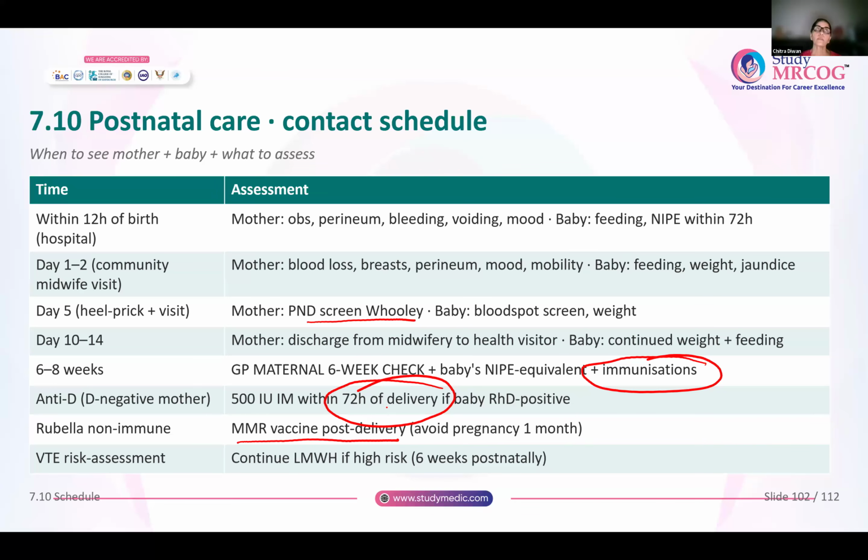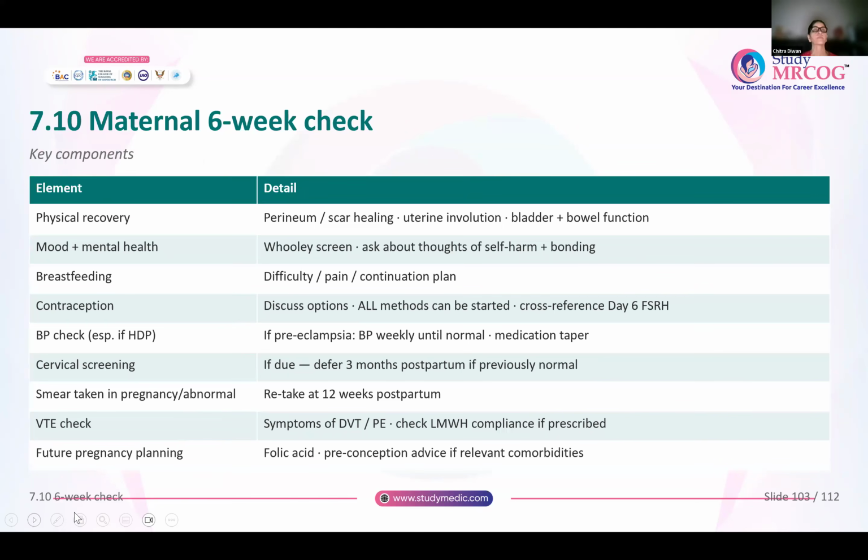And VTE risk assessment again in the postpartum period. And if she is high risk for venous thromboembolism, you will give her a low molecular weight heparin for 6 weeks in the postnatal period. This is about the maternal 6-week checkup, what all you will do.